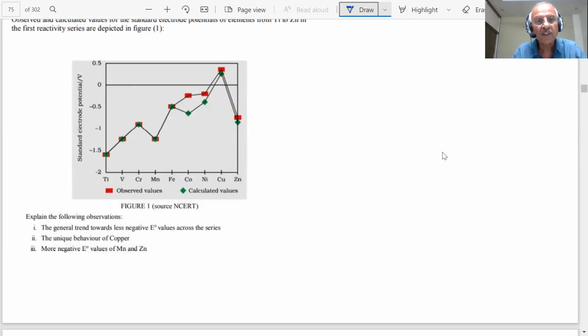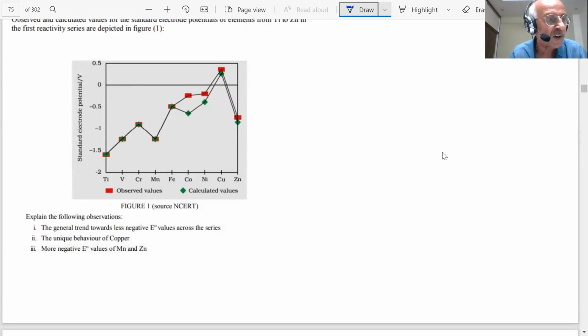The general trend towards a less negative E0 value across the series: what was the reason for that, students? We said that E0 values depend on enthalpy of atomization, ionization enthalpy, and hydration enthalpy. So less negative means that the sum of the first and second ionization enthalpies is higher, and that could be the reason for this.